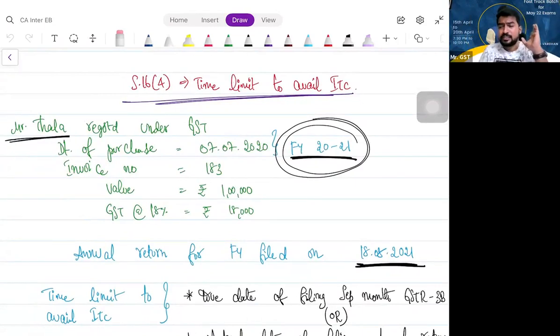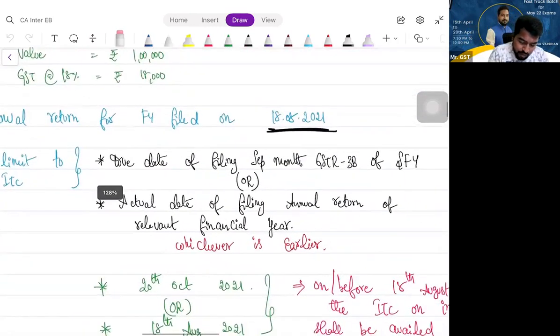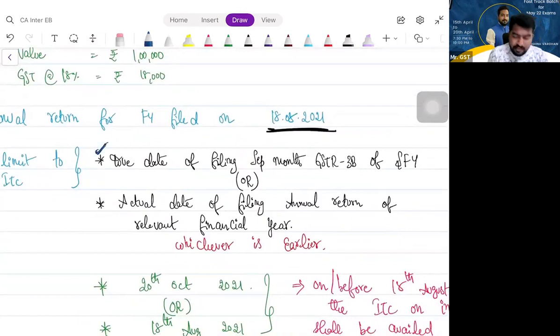You would have availed ITC. So if you missed out any invoice, in the next financial year 21-22, you will get a September month, no? September 2021. For that, what is the due date? 20th October 2021. You compare that with the actual date of filing the annual return for financial year 2021. Please understand, this is always constant, 20th October. This keeps changing. Yes or no? So you compare both, whichever is earlier.